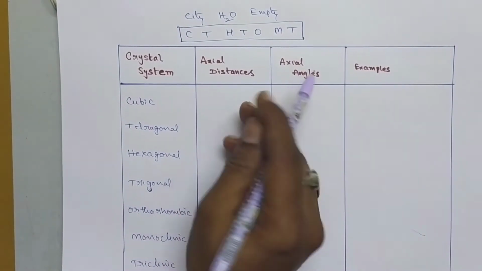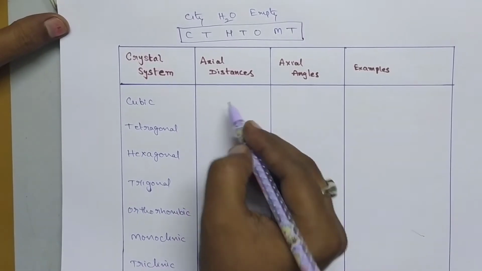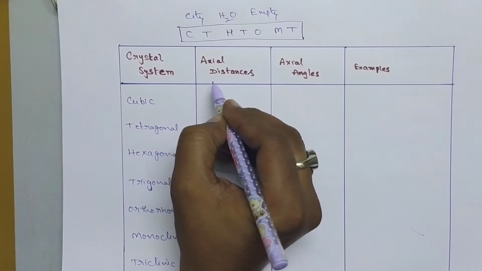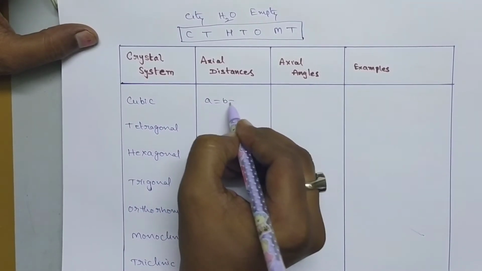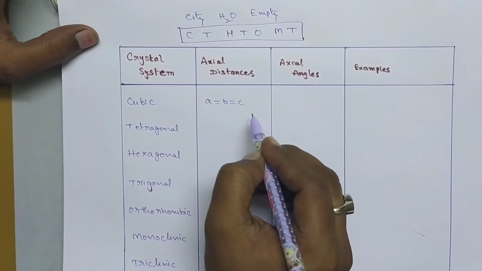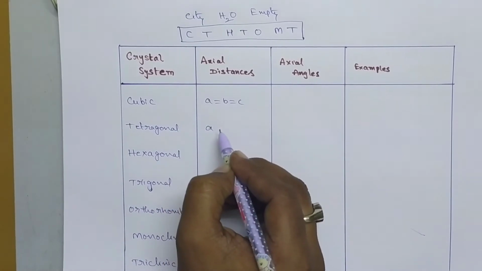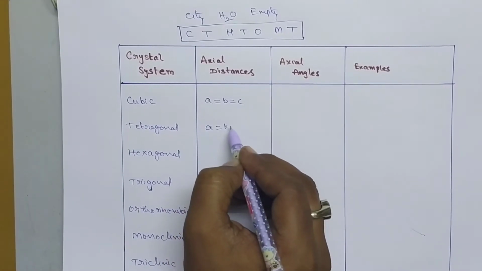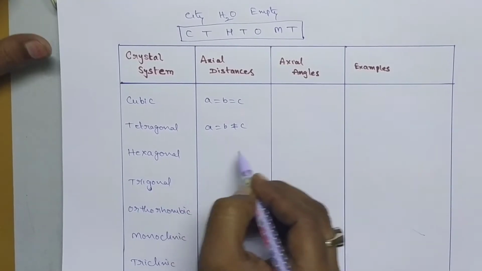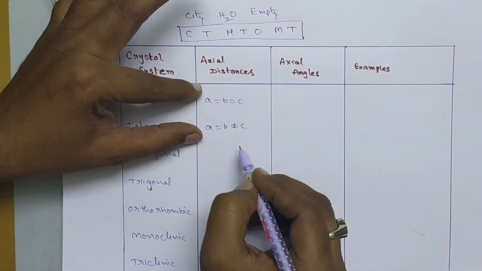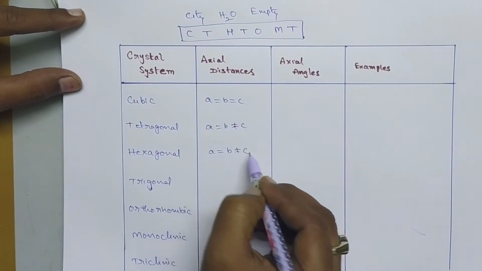So now we have to consider the axial distances. You have to remember these axial distances like this. The axial distances means A, B and C. So for the first one, the axial distance A equal to B equal to C. So all the distances are equal. And the second one is A is equal to B is not equal to C. And next one, here you have to reverse these two. That means A is not equal to B is equal to C.